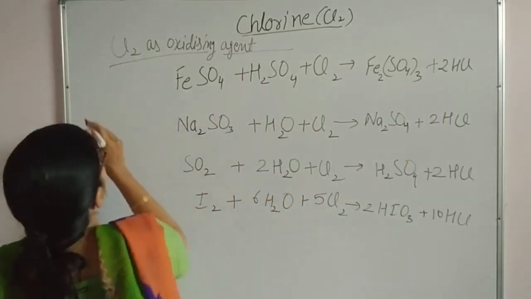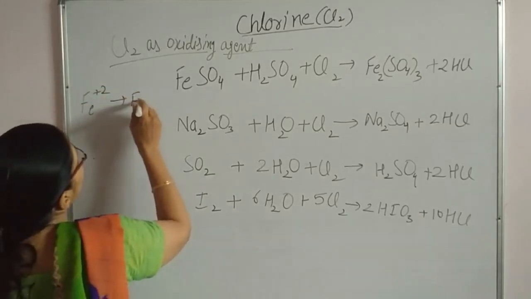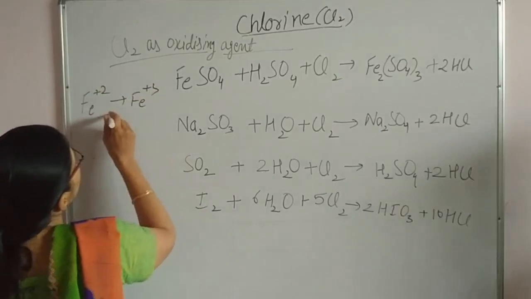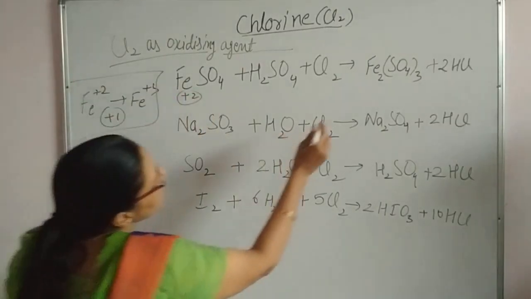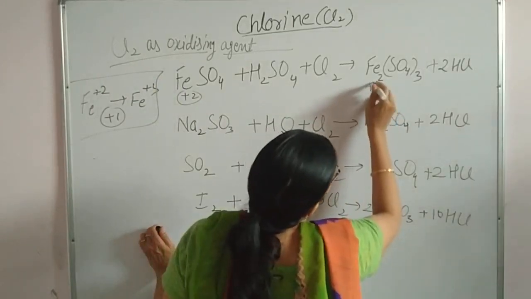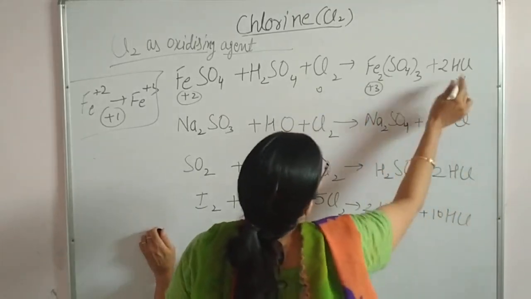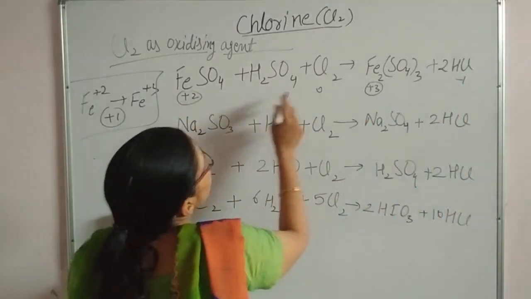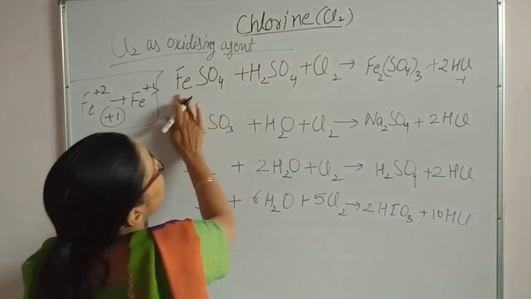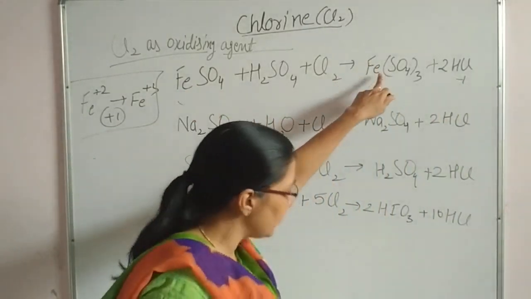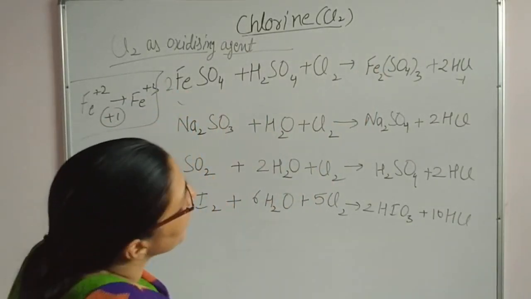For balancing, you can do rough work: Fe2+ converts to Fe3+, so plus 1 oxidation. Here your Fe2+ is converting to Fe3+. Okay, chlorine is going 0 to -1, 1 oxidation state, and here also 1 oxidation state. So auto balancing or self balancing you will do, Fe2(SO4)3 thrice. So hit and trial method is okay for this reaction, quite easy.